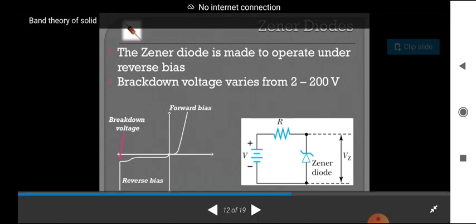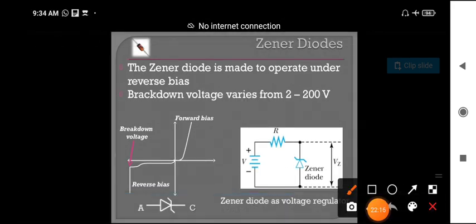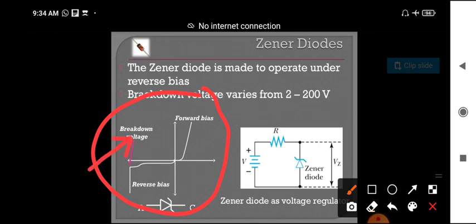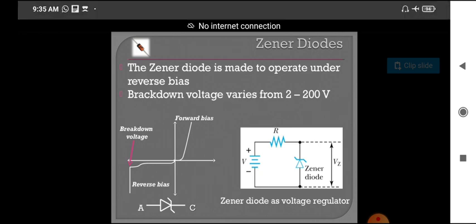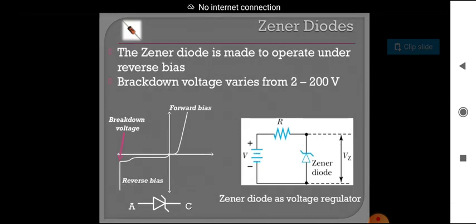So see here, we have to understand this breakdown voltage. The breakdown happens in the Zener diode at low voltage. At low voltage, the breakdown voltage happens. So what is the use of this? At low voltage only the breakdown happens. That's why the instrument will not collapse.